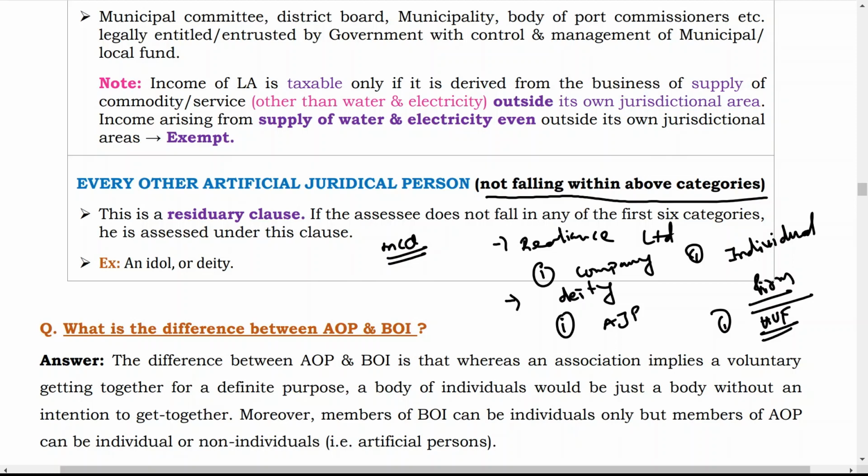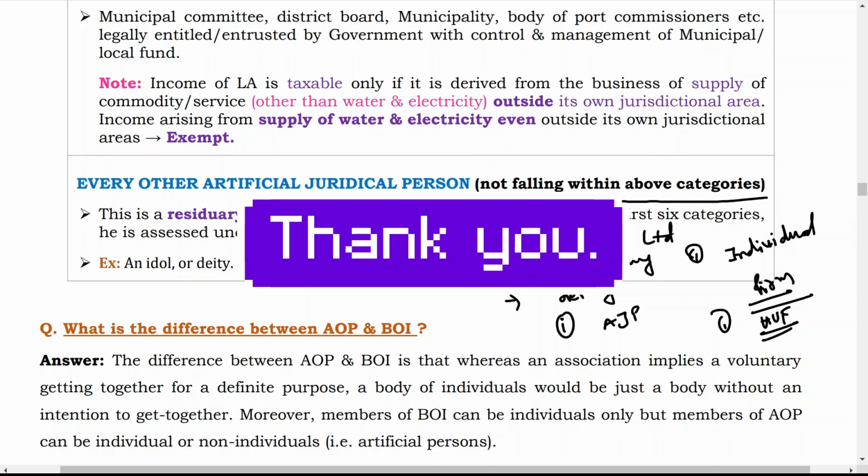Moreover, members of BOI can be individuals only, but members of AOP can be individual and non-individual, that is, artificial person. That means what? Only individuals can make BOI, but AOP can be made by two individuals, two companies, two firms, or two local authorities. Anyone can make AOP. So that is the basic difference between AOP and BOI.